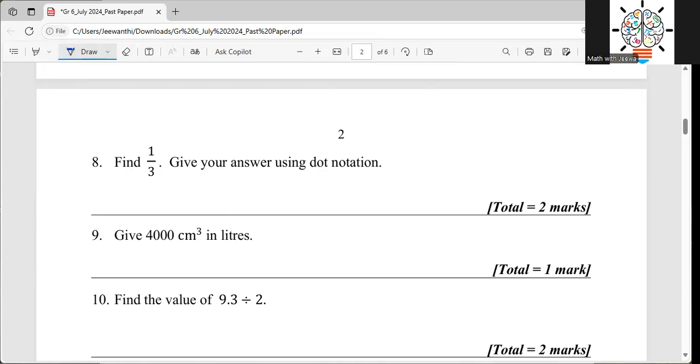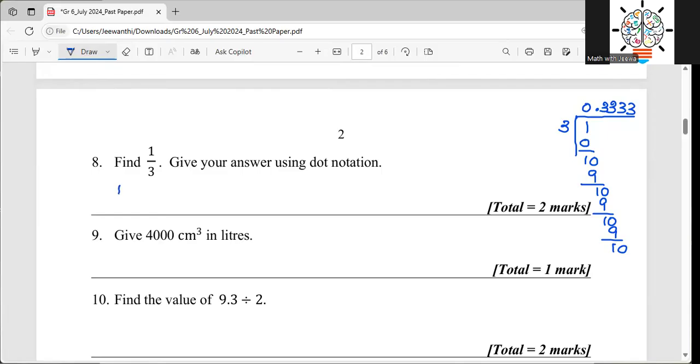What does this mean? 1 divided by 3. Here, do we have any 3s for 1? No, 0. I put 0 here. Then I take an imaginary 0, and when I take the imaginary 0, we want to put the decimal. Then 3 times 3, 9, then 1 remainder. Again 3 times 3, 9, again remainder 1, 3, 9, then again 10, 3. Now you can see that 3 is there again and again, so we call that a recurring decimal, right?